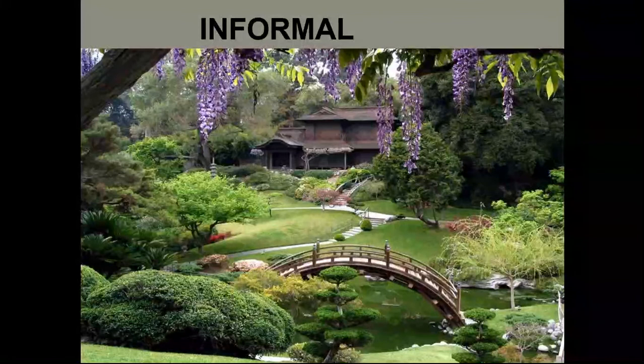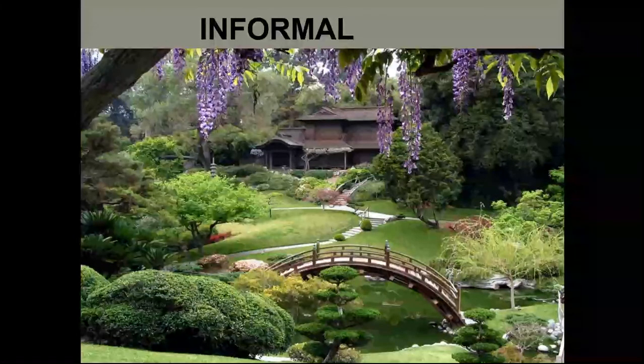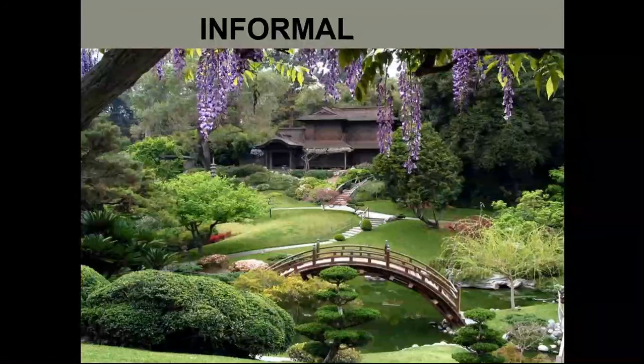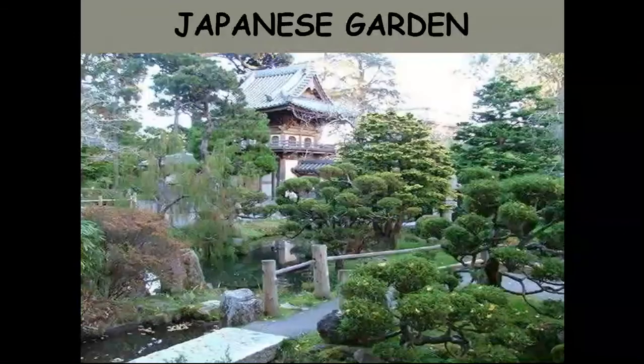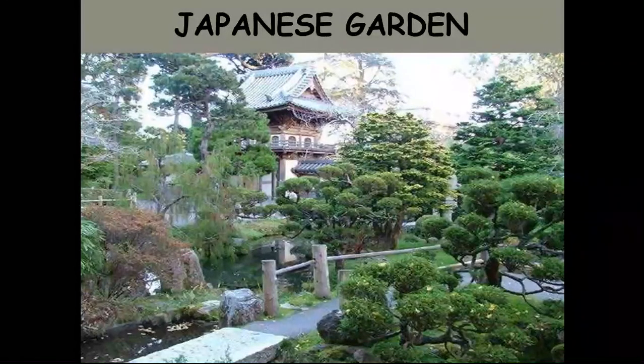They may also include fountain, wells, island, sometimes bridge as it's visible here, stones, stone lanterns, and pagoda.